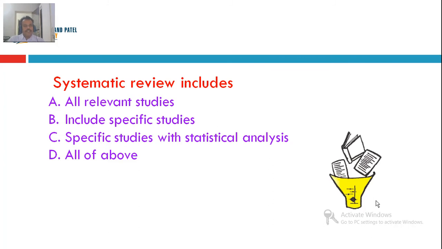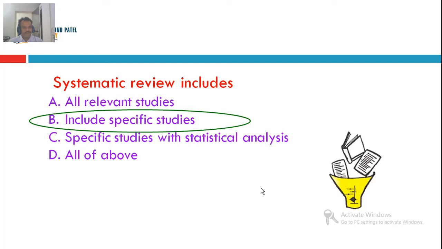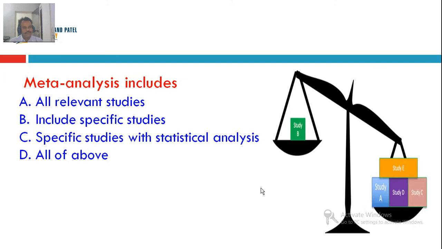To begin with, here is a multiple choice question. Systematic review includes all relevant studies, include specific studies, with statistical analysis, all of them. I'm sure you thought about the answer. Now let's look at what is the answer. Include specific studies. Let's see the next MCQ.